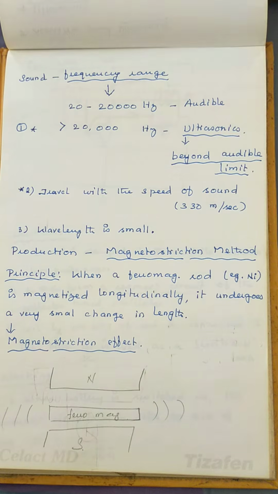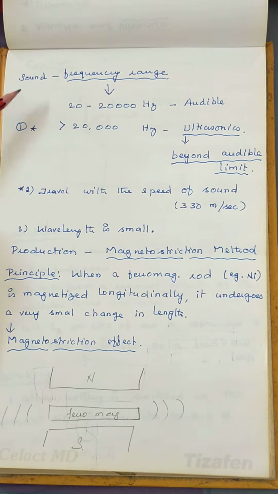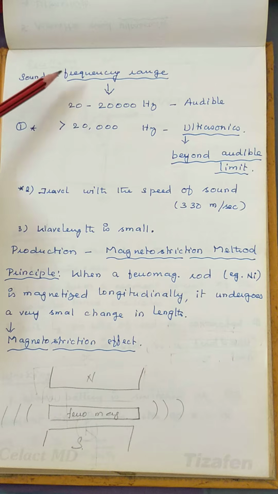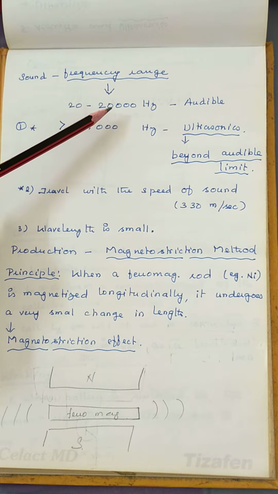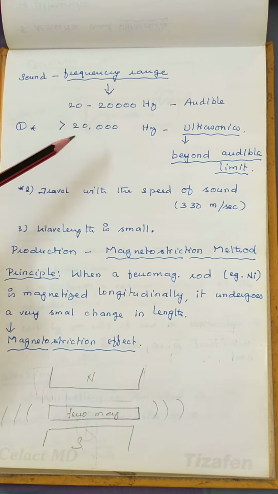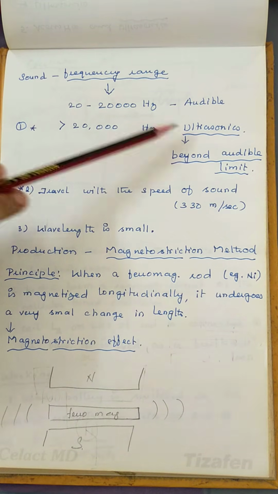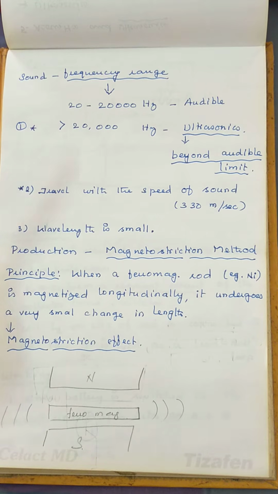Now basically you know what a sound wave is. Sound is classified on the basis of frequency range. The audible sound wave has a frequency range between 20 to 20,000 hertz. Above 20,000 hertz the waves are said to be ultrasonic waves, which are not audible.